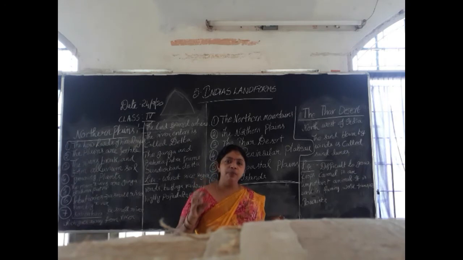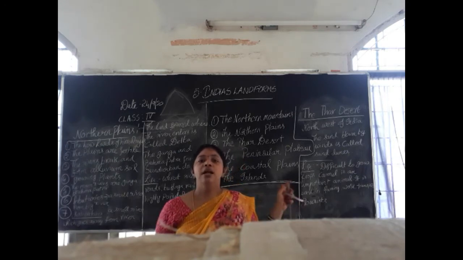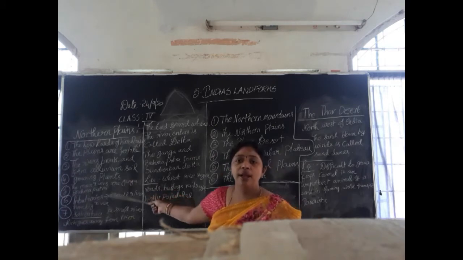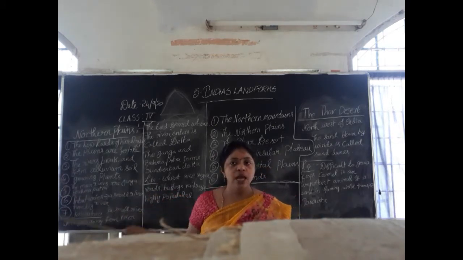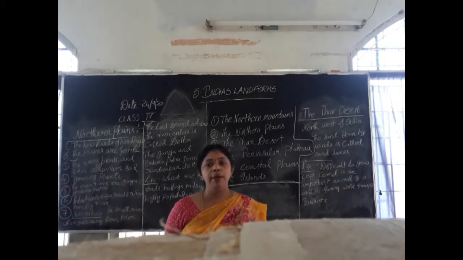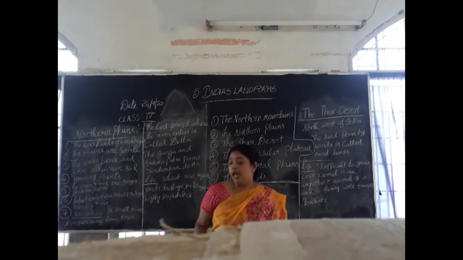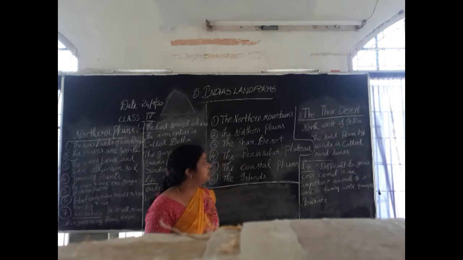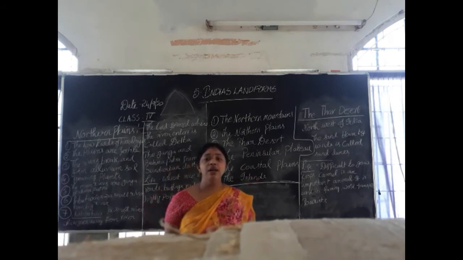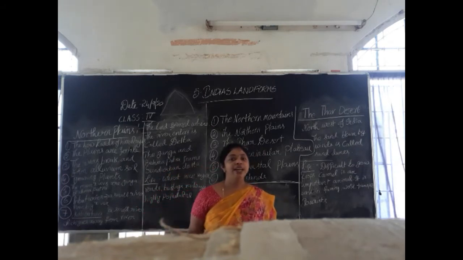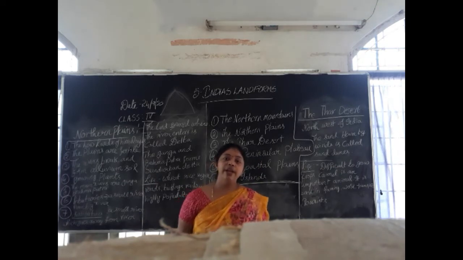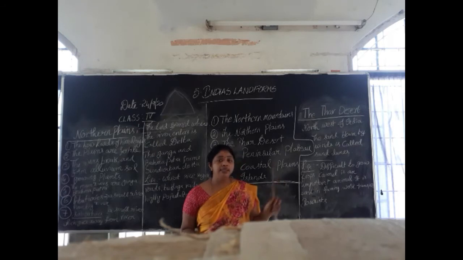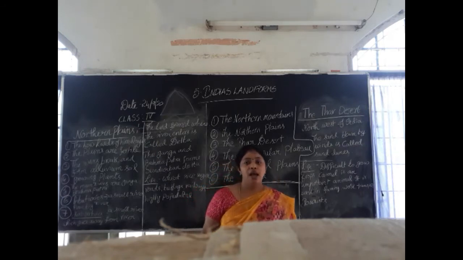So very few people try to stay in the deserts. Okay, more people try to live in the northern plains, not in the mountains and not in the Thar desert. Mostly the people like to stay in the northern plains. Okay, and what's the example of Thar desert, children? Rajasthan. Did you ever go to Rajasthan? It's a very good tourist place also. Okay, so the example of Thar desert is Rajasthan.